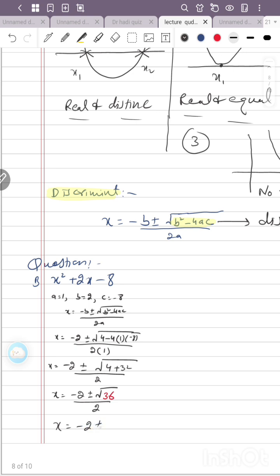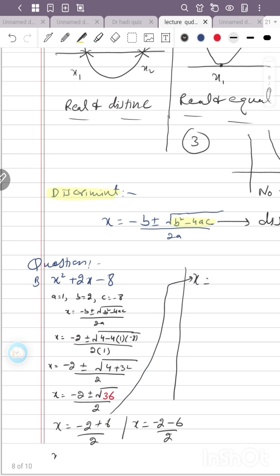x equals minus 2 plus 6 divided by 2, and x equals minus 2 minus 6 divided by 2. From this, x is minus 2 plus 6, which is 4 by 2, and the answer is 2.